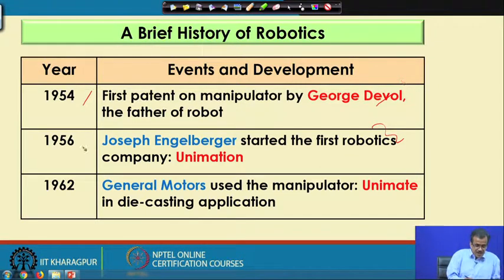In 1956, Joseph Engelberger started the first robotics company, and the name of the company is Unimation.